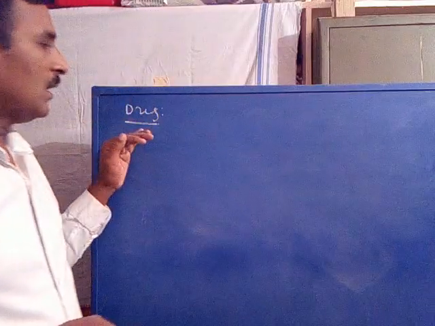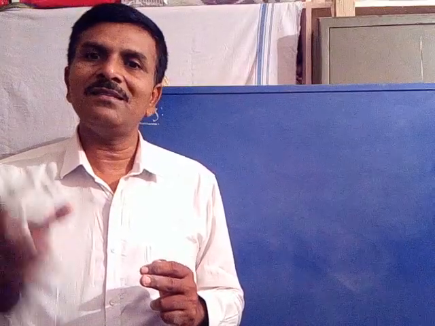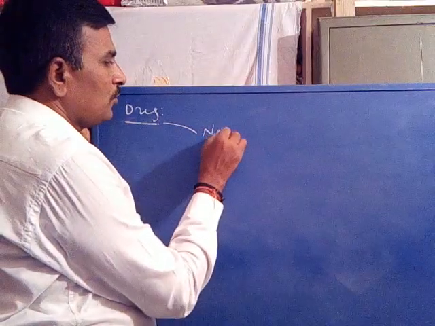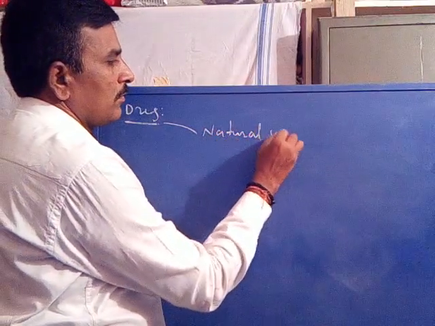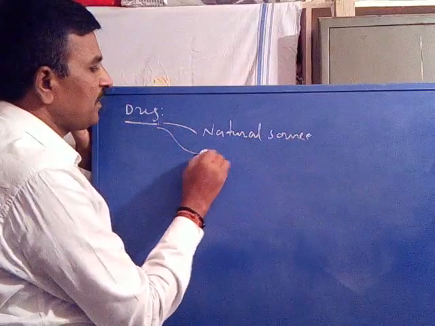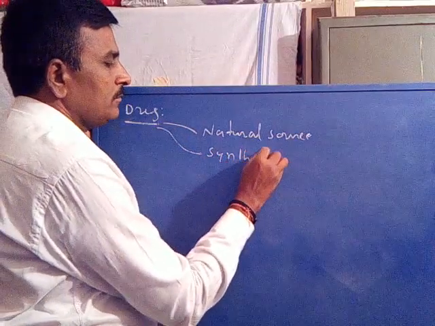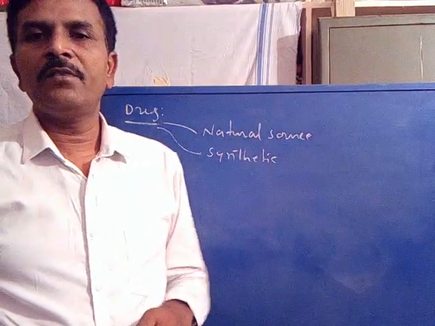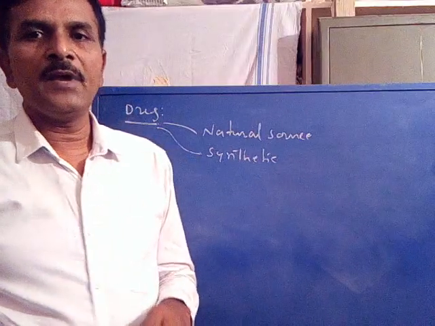So coming to the definition of a drug. What is a drug? Listen carefully: any material that may be obtained from natural sources or from synthetic sources, that is, synthesized in the laboratory. Some drugs are obtained from natural sources, and other kinds of drugs have been synthesized in chemical laboratories.